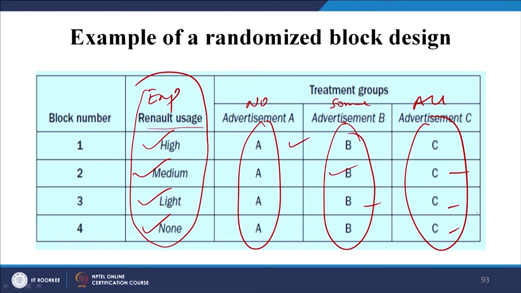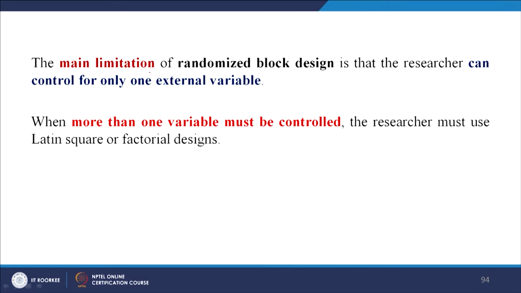But the main limitation of the randomized block design is that the researcher can control for only one external variable, only one. When more than one variable must be controlled, the researcher must use the other 2 designs, the Latin square and the factorial design. So, we have understood the randomized block design.